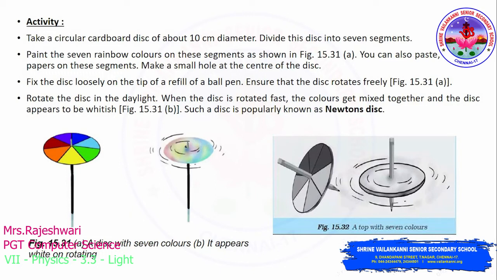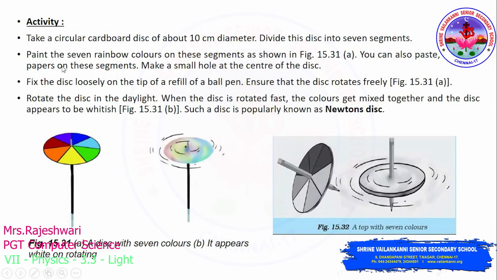To do this activity, take a circular cardboard disc about 10 centimeters in diameter. You will need a refill from a ballpoint pen, or even a pencil. This is to make a top, and this is to make a rotating fan. These 2 kinds of experiments you're going to do. Divide the disc into 7 equal segments. You can even use paper, or a calendar board if available.